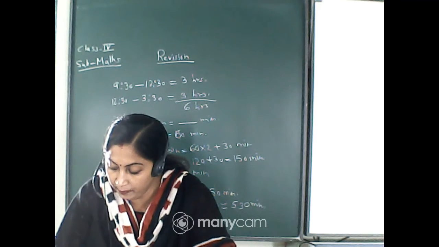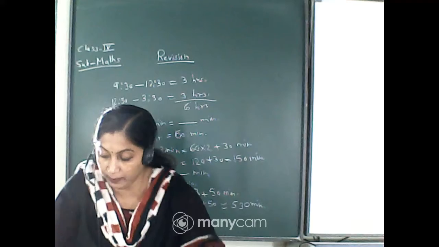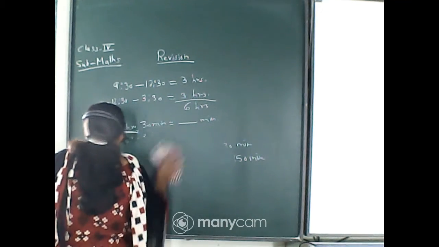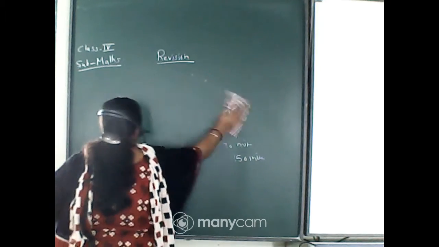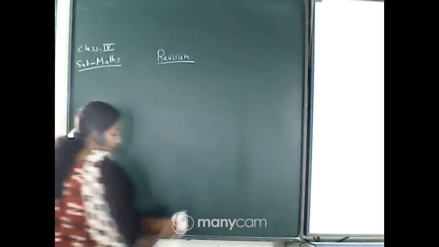The interval between 7:15 p.m. and 10:10 p.m. is, now quickly find. You have been seeing from the back side and giving the answer. Calculate it.